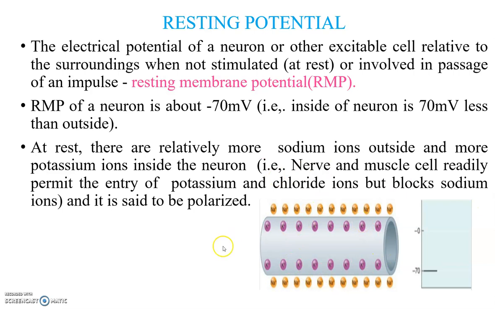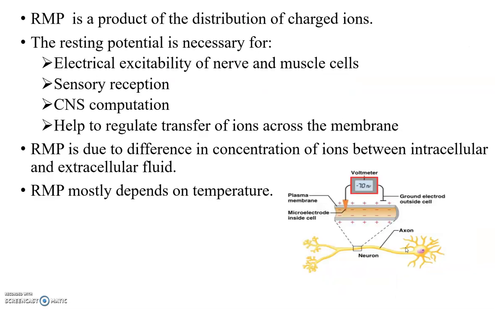Here, look at this. The outside of the neuron is only for sodium ions. The inside of the neuron is only for potassium ions. Here this one is minus 70 millivolt for this resting potential. So the resting membrane potential is a product of the distribution of charged ions.